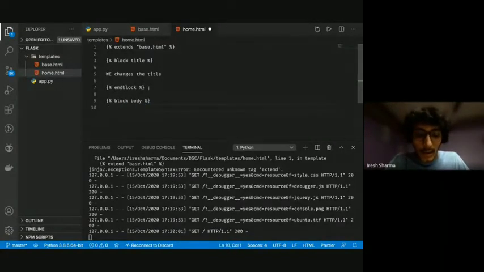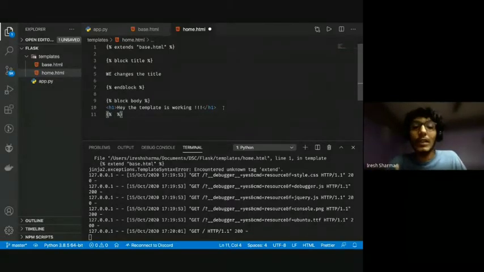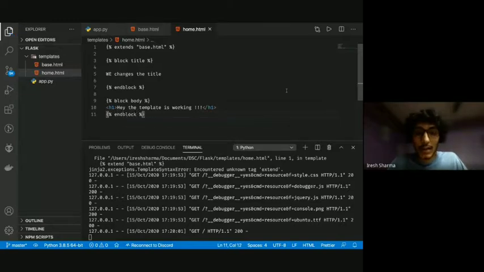We're going to add an h1 tag saying, hey, the template is working. And I'm going to end this tag. So ending and opening is similar to any other programming language. You cannot do a lot of programming here. It's a template language, not a programming language. But like any other programming language, you have to tell it where to open or start and where to end or close, right? So end block, we'll save this.